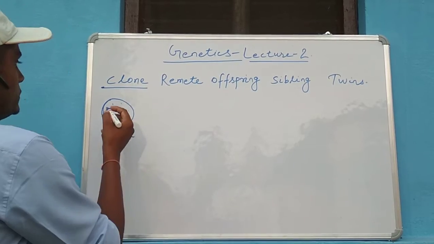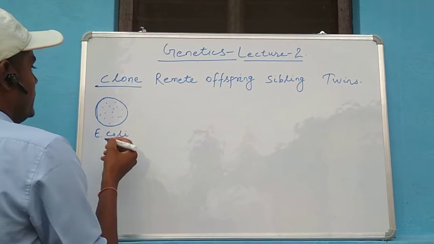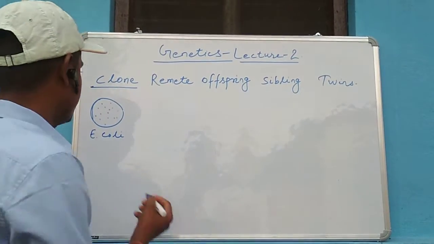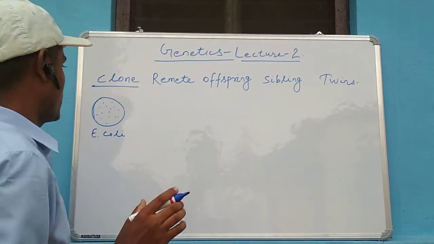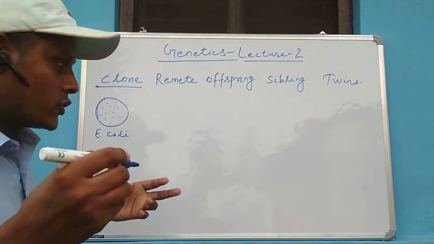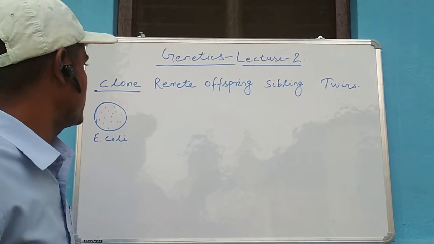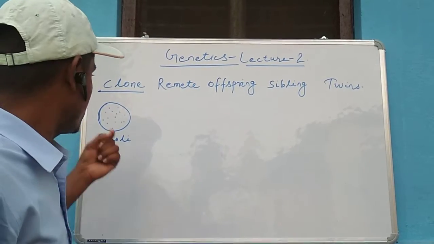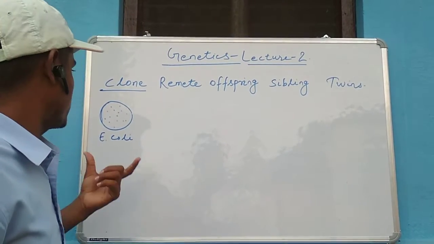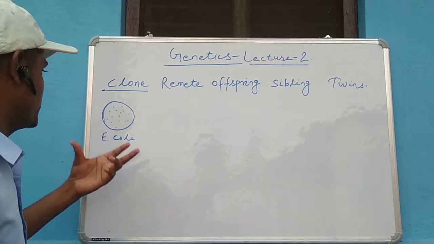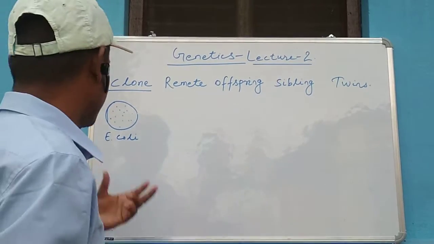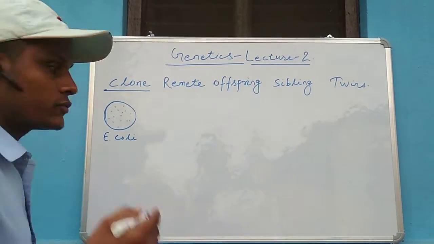So all these E. coli in this colony are genetically similar. But when we talk about the term clone, we don't mean a single organism. The term clone represents the entire group that is produced after asexual reproduction.